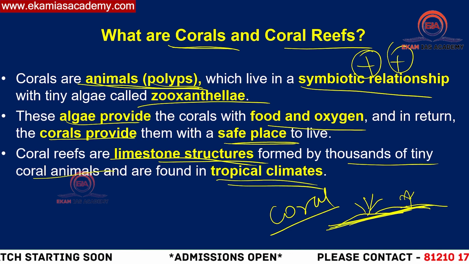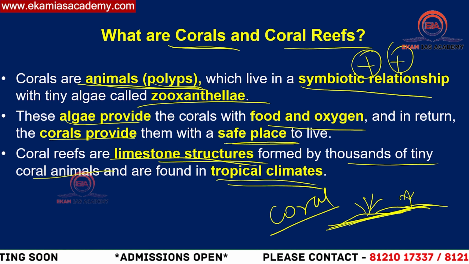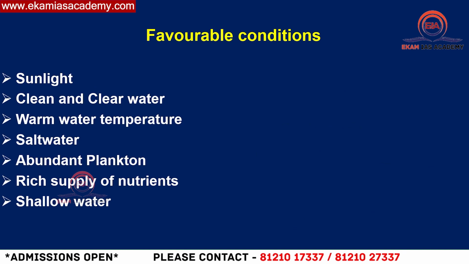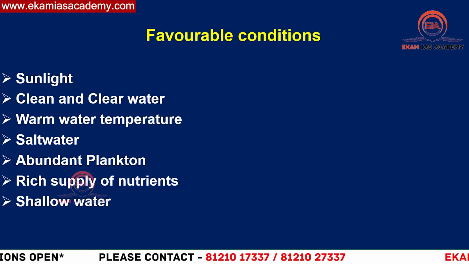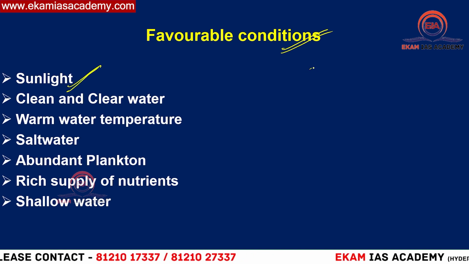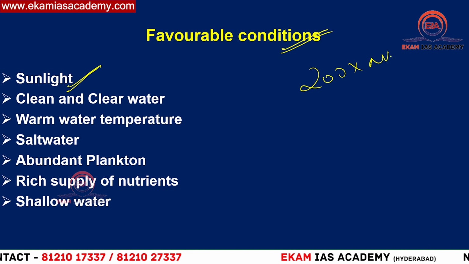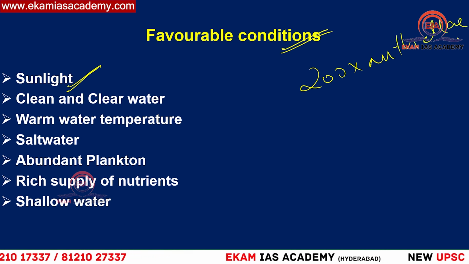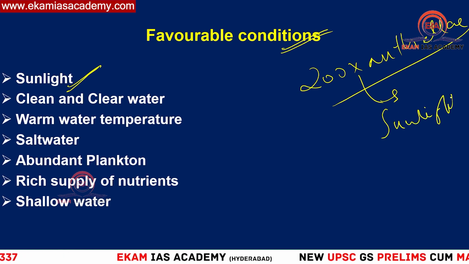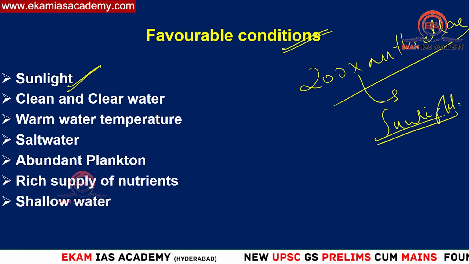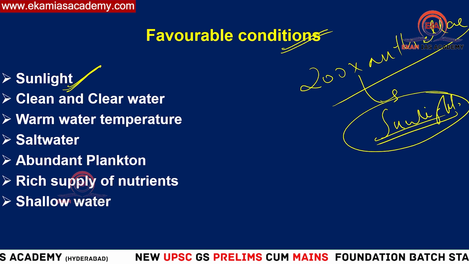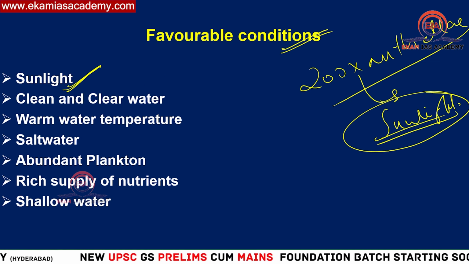These are normally found in tropical climates, but don't think that corals are found only in the tropics. There are different types of corals that we are going to discuss now. Before that, you need to know the favorable conditions for the existence of corals. First thing is sunlight. As I told you, coral existence is based on zooxanthellae, which is an algae. It requires sunlight because it prepares food through photosynthesis, and without sunlight there is no photosynthesis. So sunlight is very important for zooxanthellae, and zooxanthellae survival is essential for the corals.